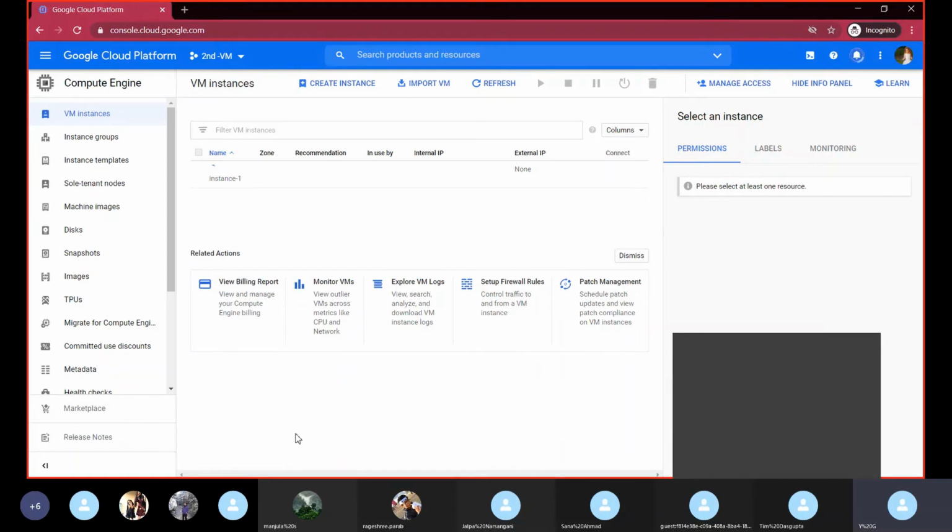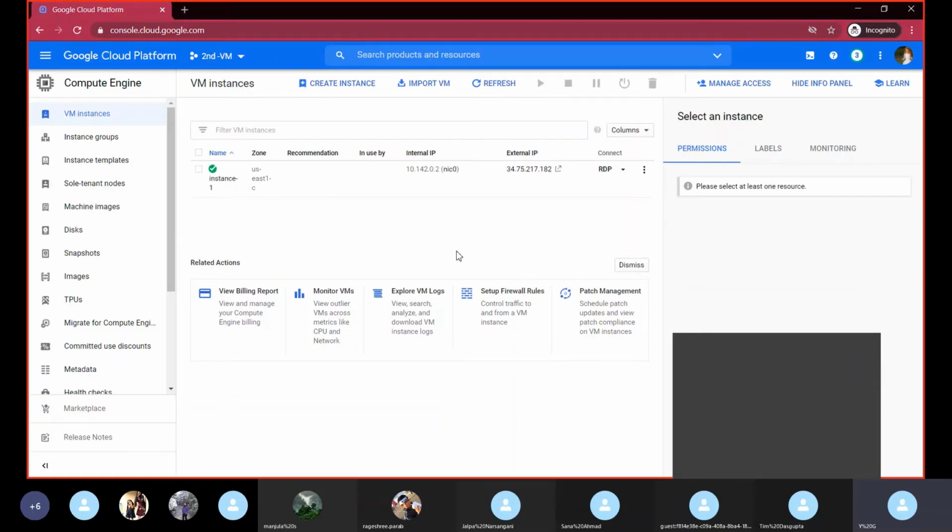Okay, it takes some time. Meanwhile, here the internal IP, as we discussed, it deals inside the Google Cloud environment, and the external IP we can access from the outside also. Okay, see this one is the internal one and this one is the external IP, and the RDP means Remote Desktop Protocol.